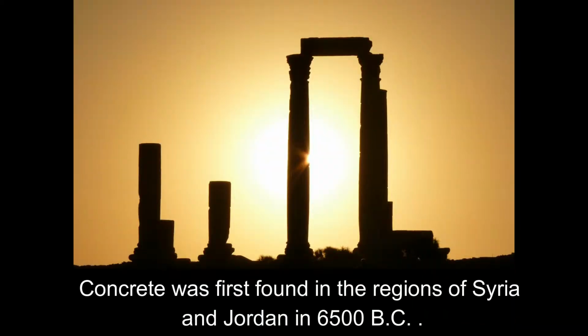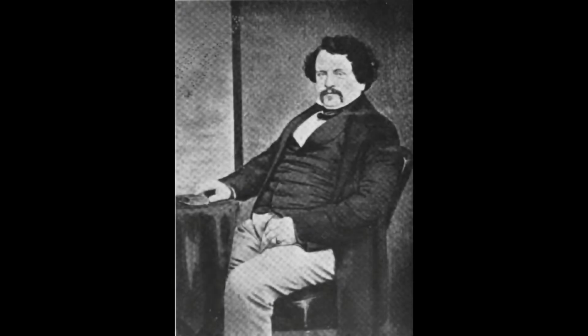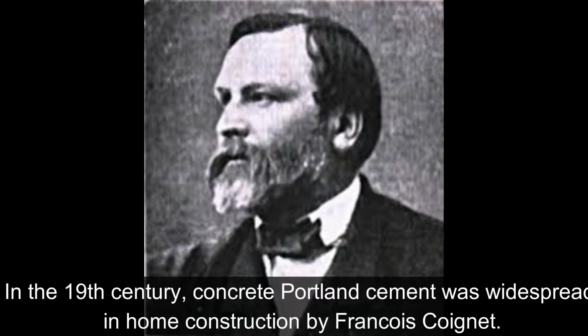Concrete was first found in the regions of Syria and Jordan in 6500 BC. They used concrete to create their flooring and building structure. In 1824, Joseph Aspdin invented Portland cement by burning finely ground chalk and clay until the carbon dioxide was removed. In the 19th century, Portland cement became widespread in home construction through François Coignet.